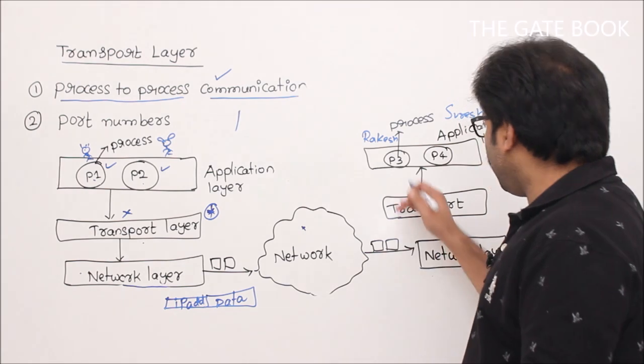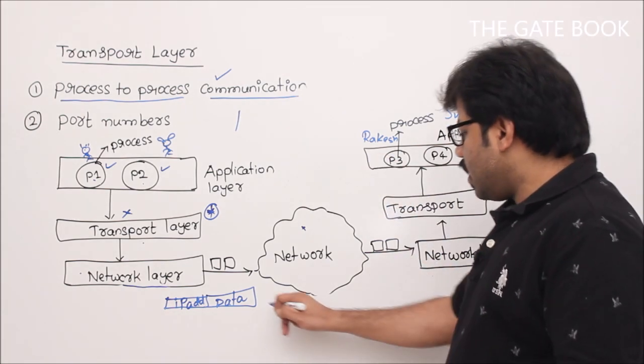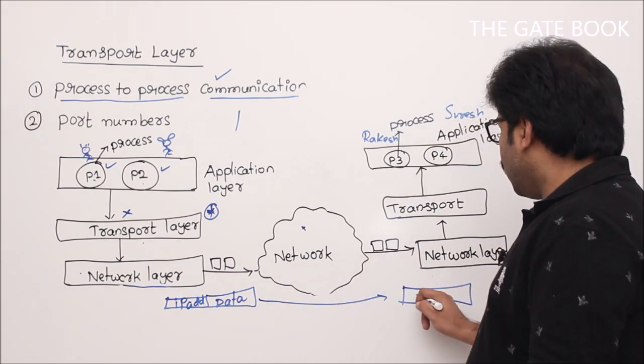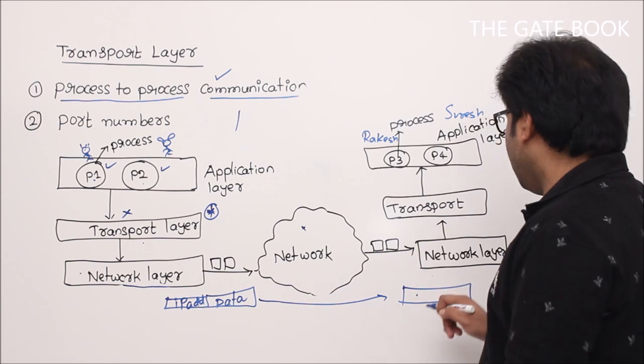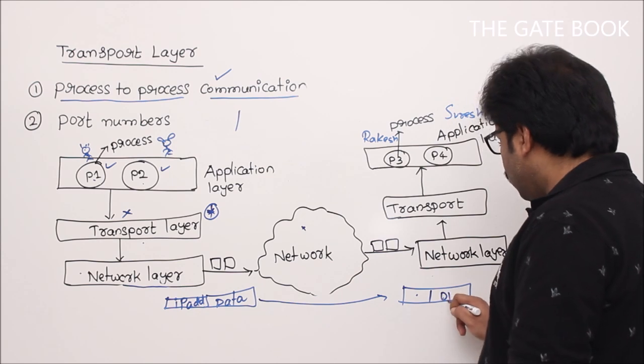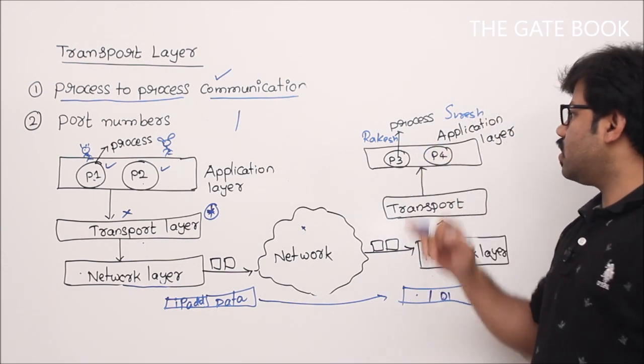IP address will uniquely recognize the device to which we have to send the data. Because of that IP address, data only comes to this point. Okay, so finally it will reach the destination. But here the network layer is going to take that data, let's call it D1, and D1 has to be transferred to the original process.